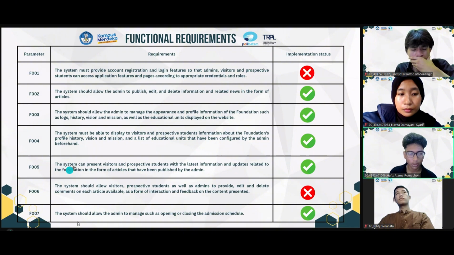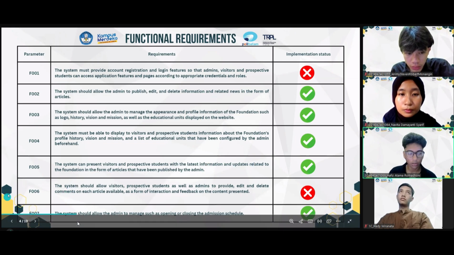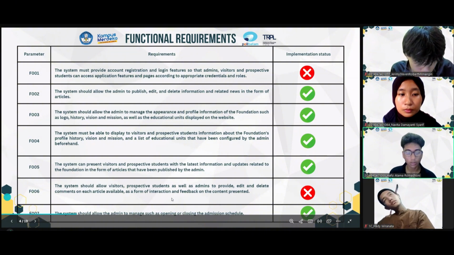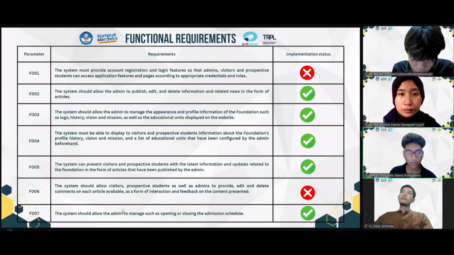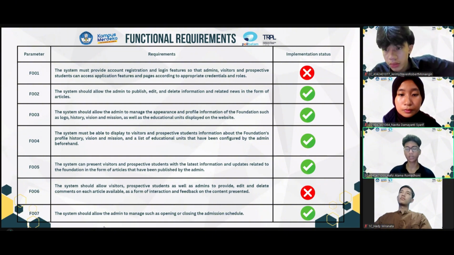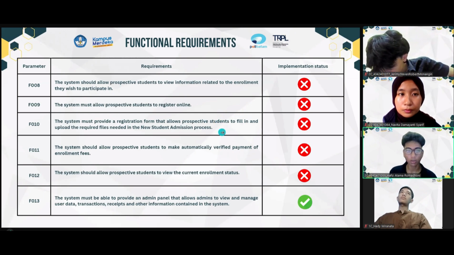F005, the system can present visitors and prospective students with the latest information and updates related to the foundation. F006, the system will allow visitors, especially students, as well as admins to provide, edit, and delete comments. F007, the system will allow the admin to manage, such as opening or closing, the admission schedule. F008, the system will allow prospective students to fill in information related to their enrollment.